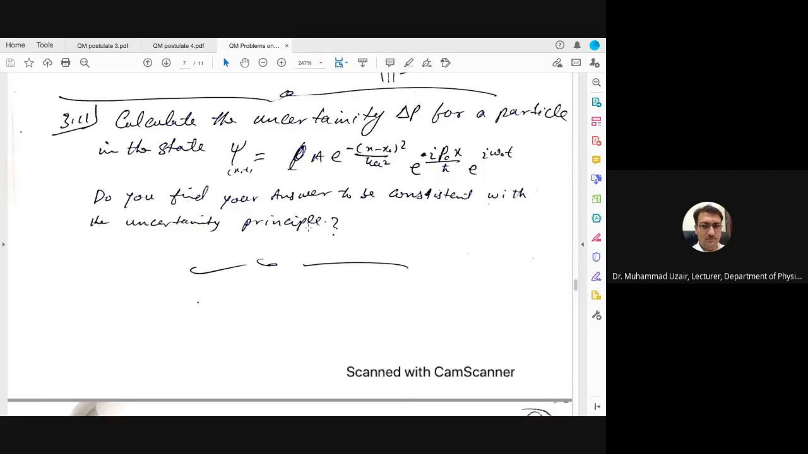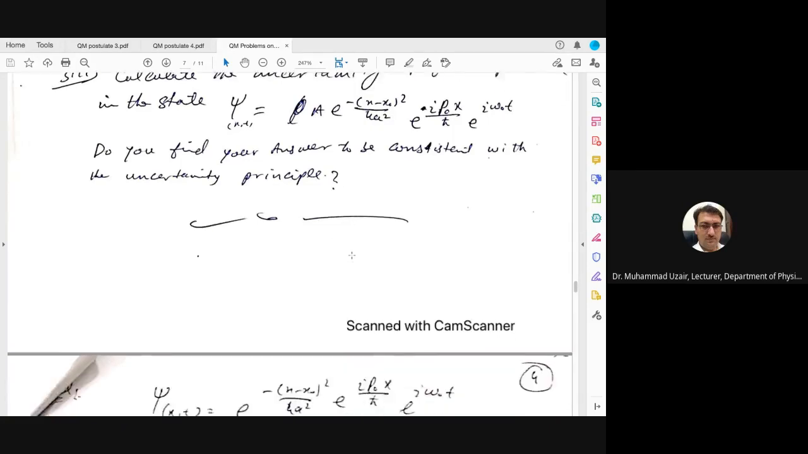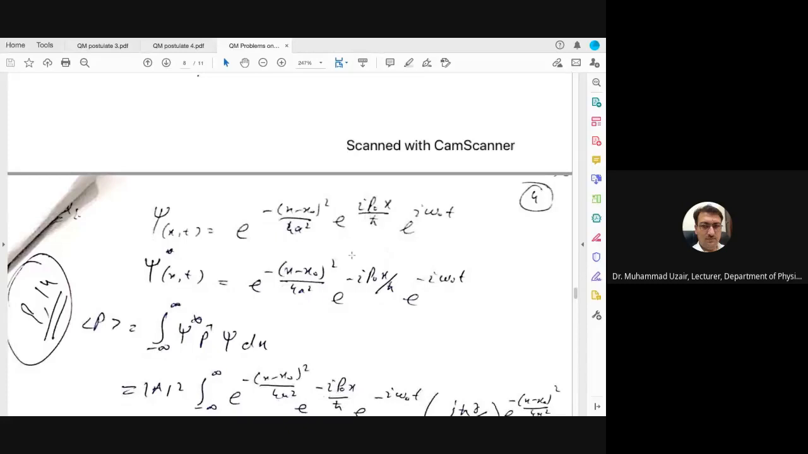So for the uncertainty principle, what you have to do is find delta x and delta p and then find their product, as we have done in problem 1.9 of the Griffiths book. So do it by yourself. Still, if you have any problem, then you can ask me again and I will solve it.